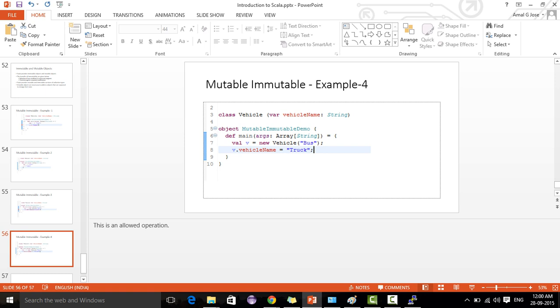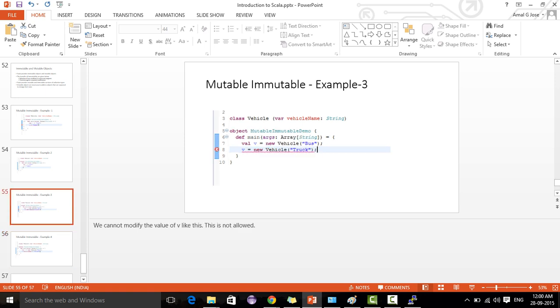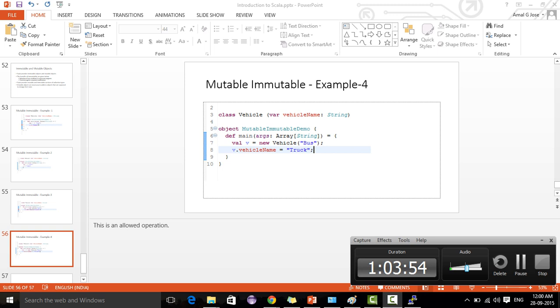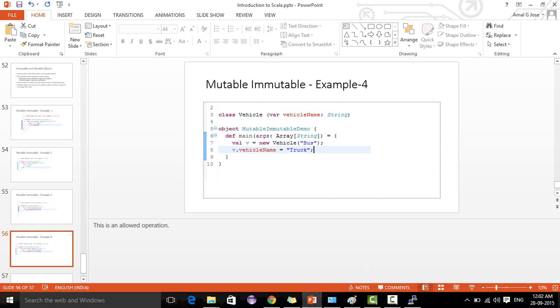We used the same v, and we just modified its name. That's it. We didn't modify the instance itself. That's why this is possible, but the other is not possible. This is an allowed operation. But if you try to create something like v equal to new vehicle of truck, that is not allowed, because of immutability. So this is allowed because vehicle name is a collection.